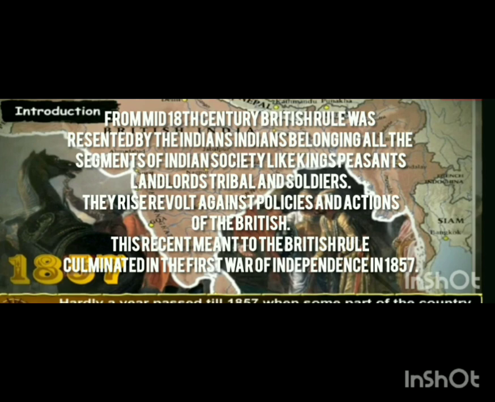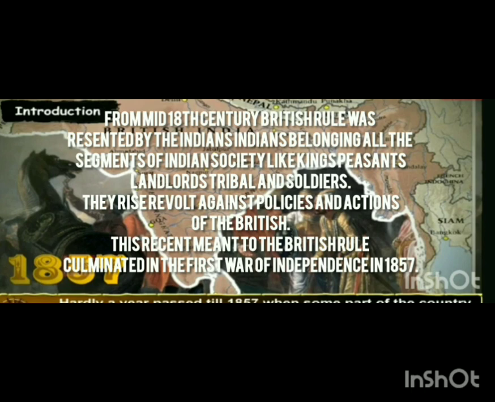But that did not spread to the entire country. It started only in some provinces and some regions against the British, to get rid of British rule. This was what caused one revolt to start, which we call the first war of Indian independence 1857.